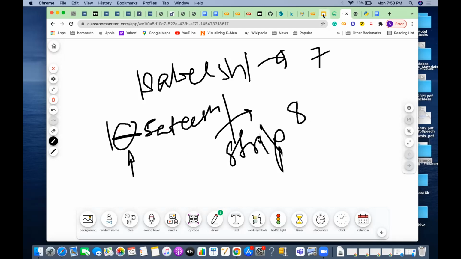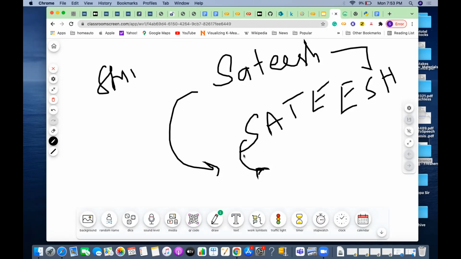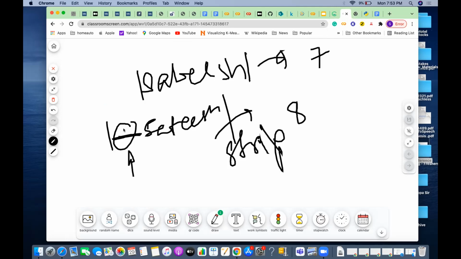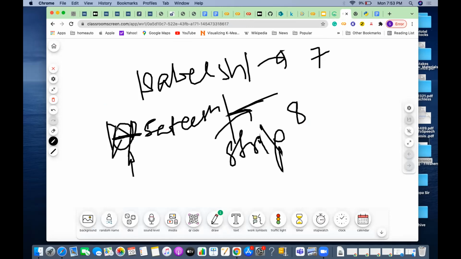Then there are predefined functions. Left strip is actually the left side. So this is the left side, correct? Any spaces here, this is left stripping. So I have to remove this. Right stripping means if spaces are there on this side. So left strip, right strip, and strip. Strip is like both sides. Any space on both sides will be removed. So after removing that, both will be same. If I remove this, then the length of this and the length of this will be same, 7, 7, and both are same.